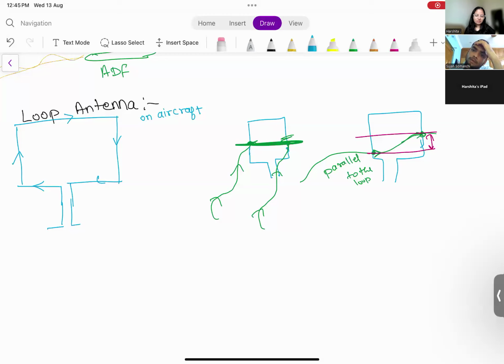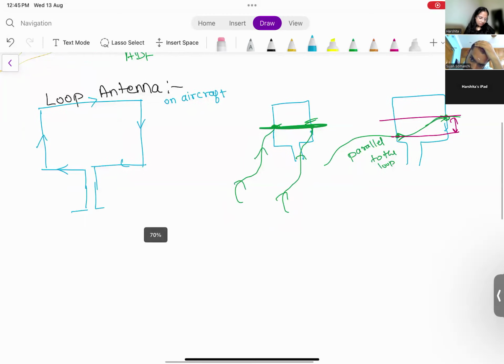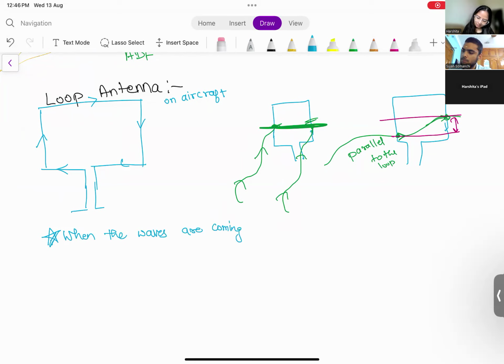Okay. So, we will make a generalized statement and say that when the waves are coming parallel to the loop antenna, the loop produces maximum potential difference, correct?